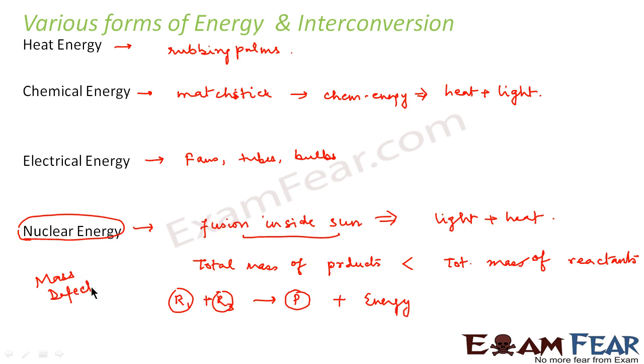So I wanted to introduce this terminology because if I am talking of nuclear energy, mass defect is something which you should know. Mass defect is nothing but the difference between the total mass of the reactants and the total mass of the products. When the total mass of the products is less than the total mass of the reactants, the mass difference is released in the form of some energy. Similarly, when nuclear fusion takes place inside the sun, the reactants fuse together to give the product, and the remaining energy which is left out is released in the form of heat and light.